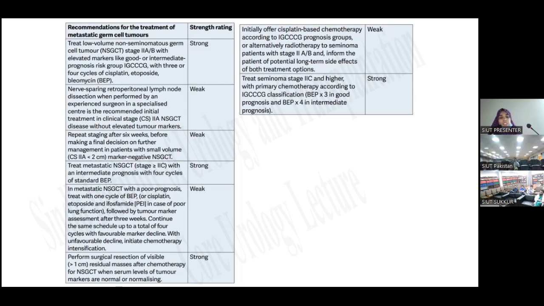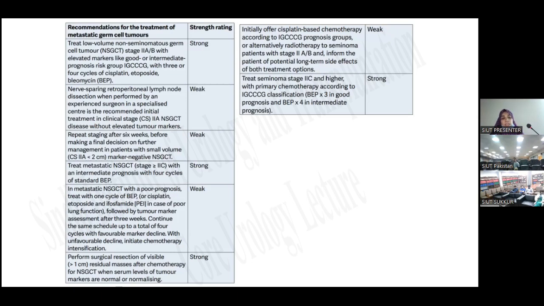Repeat staging after 6 weeks before making a final decision on further management in patients with small volume clinical stage 2A, less than 2 centimeter, and with negative tumor markers. Treat metastatic non-seminomatous germ cell tumor stage more than stage 2C or stage 3 with an intermediate prognosis with 4 cycles of standard BEP.